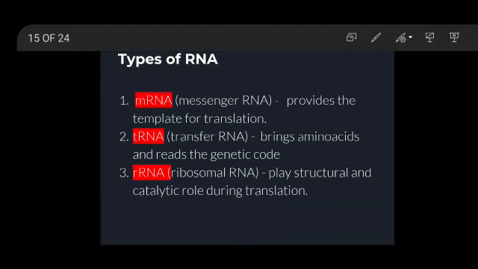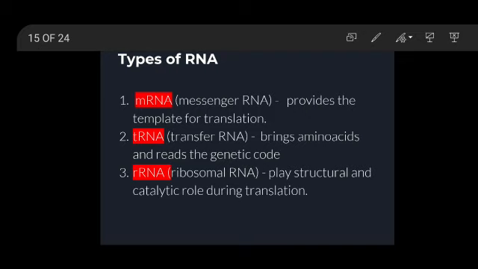And as we are studying RNA, we should know how many types of RNA there are. There are 3 types of RNA: mRNA, tRNA, and ribosomal RNA. mRNA is the messenger RNA, which provides the template for translation.